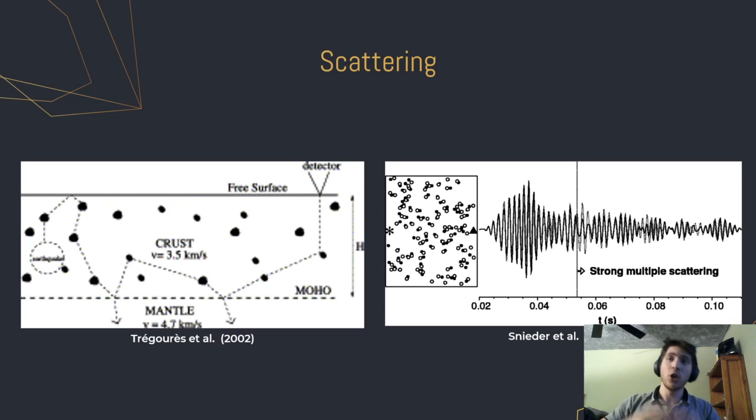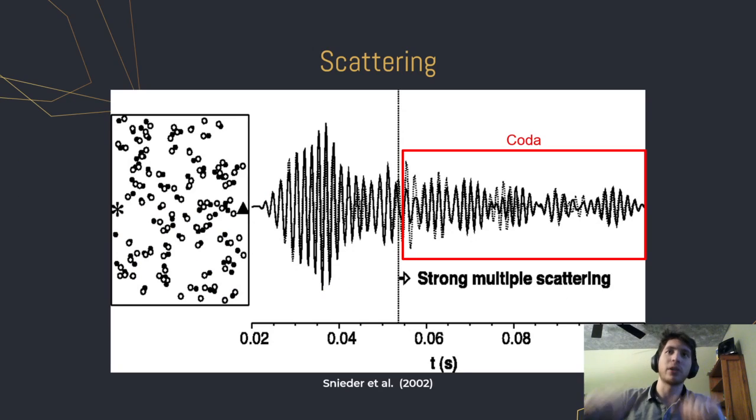On the left, we can see the wavefront constantly being refracted and diffracted as it meets different perturbations in the crust. This is a highly divergent path from what would otherwise be a straight path, which would represent no scattering. In the figure on the right, which we're going to zoom in on, we can more clearly observe these effects on a seismogram.